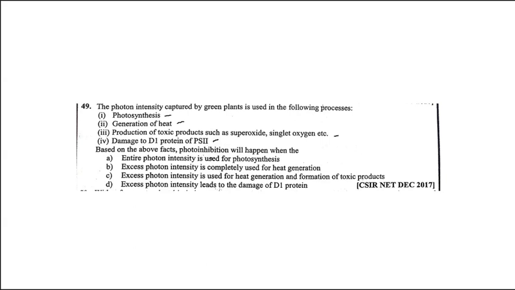Based on the above facts, photoinhibition will happen when the entire photon intensity is used for photosynthesis, when excess photon intensity is completely used for heat generation, when it is used for heat generation and formation of toxic products, or when excess photon intensity leads to the damage of D1 protein. So when the word photoinhibition is there, it means damage of D1 protein, as we discussed.